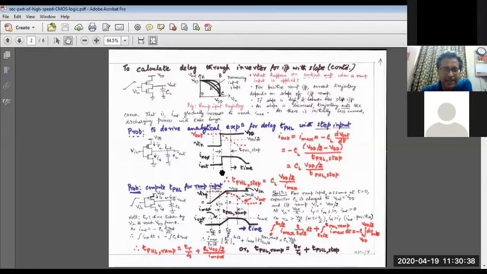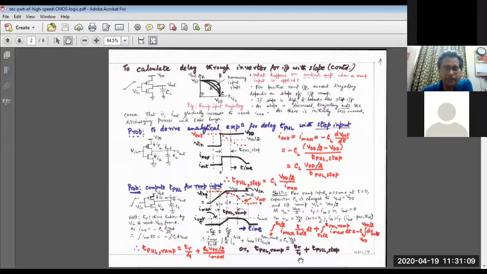Because here you see, in the step case it instantly rises from the very beginning of the propagation high delay interval, it reaches the maximum. But here it gradually reaches the maximum. Once it reaches the maximum, it stays constant till VDD by 2 is attained by the output voltage. So here this total tPHL ramp is definitely greater than tPHL step, and by how much it is greater, that also we can find as a simplified expression, that is tr by 4.